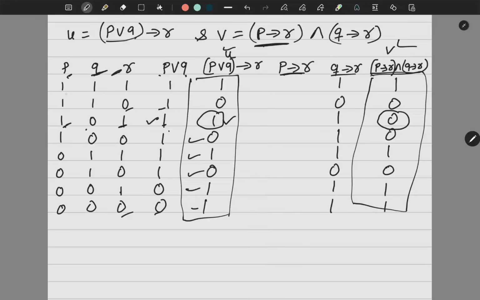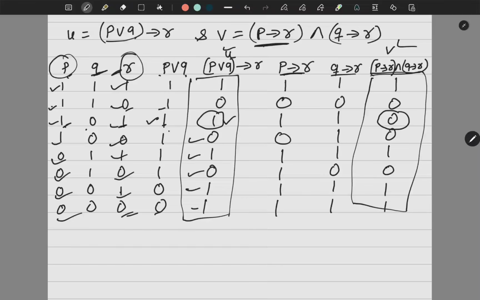So now again see, I am comparing this one and this one. Okay, so I studied, I passed, I am happy. I studied, I flunked, I am not happy. I studied, I passed, I am happy. Studied, not passed, not happy. Not studied, passed, happy. Not studied, not passed, happy. Not studied, passed, happy. Then again happy.